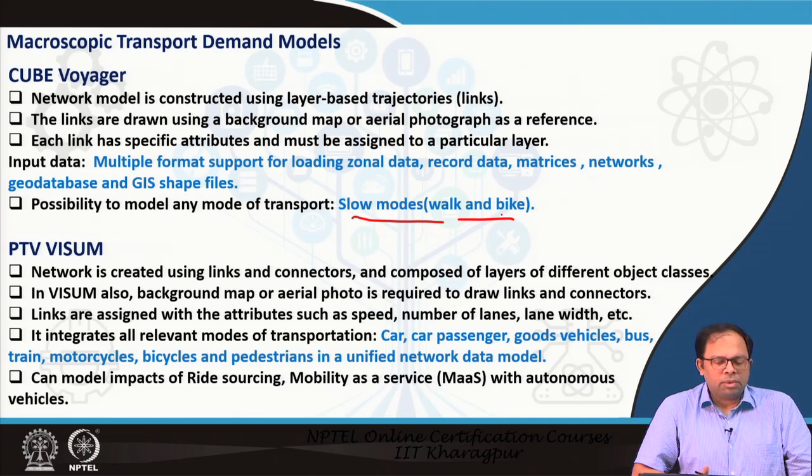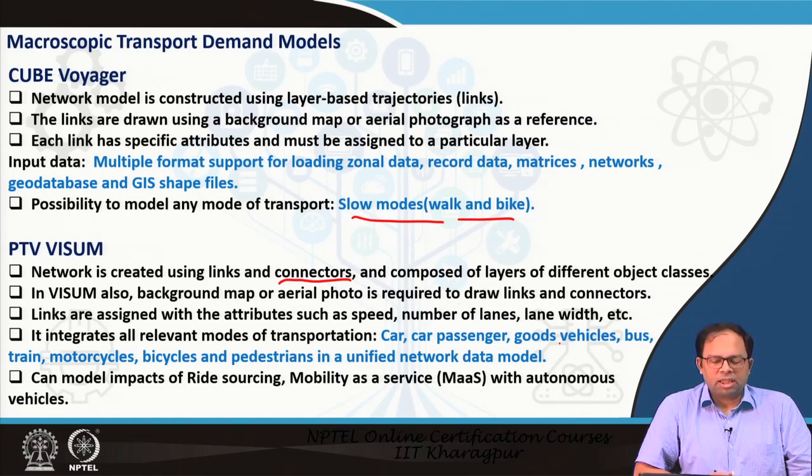The PTV Visum network is created using links, and we use something called connectors as well to define how different links are connected, which turns are allowed and so on. It is composed of layers of different object classes. Each kind of item is a class, like the concept of class in programming. In Visum also, a background map or aerial photo is required to draw links and connectors, same as Cube Voyager, and links are assigned attributes such as speed, number of lanes, lane width and so on.